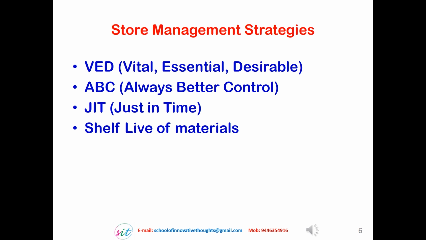Next is the ABC strategy. ABC stands for always better control. That is, the items are classified into three groups: Group A, Group B and Group C. A group items are the costliest items, which need the best control. B group items are less costly, which need a moderate control, whereas C group items are still less costly, which require very little control. So in this case, we can classify the materials like that, and the best control or the essential control is given for the items belonging to Group A, because they are very costly and these are the major items which constitute the cost of a project.